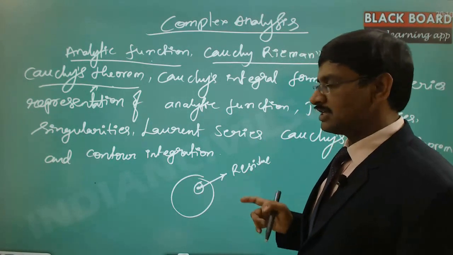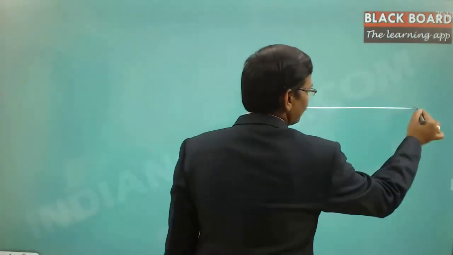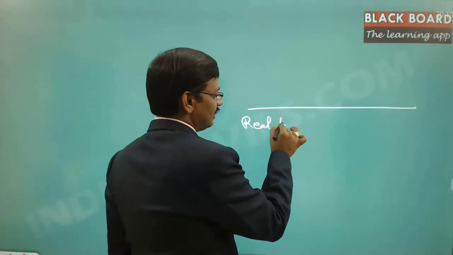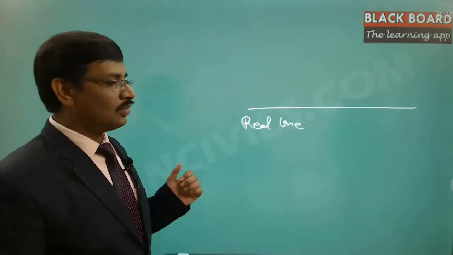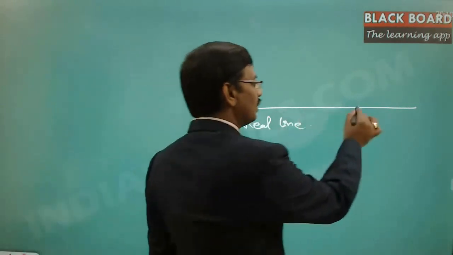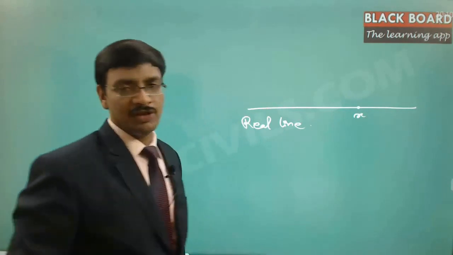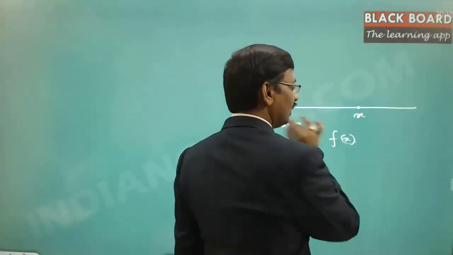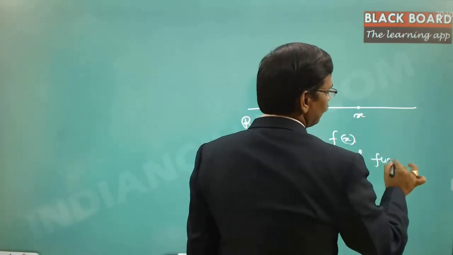The main difference between these two is, in the case of real analysis, a number represented on a single line is nothing but the real line. So this is called the real line. Now any value which you can point out on this, if you call this a random variable x, then a function dependent on only this value is called a real function. So this is a real function.